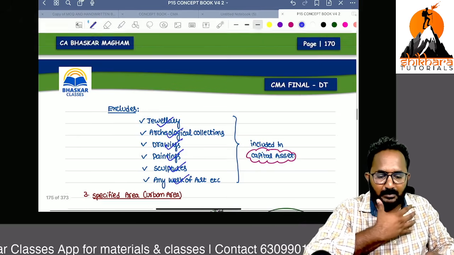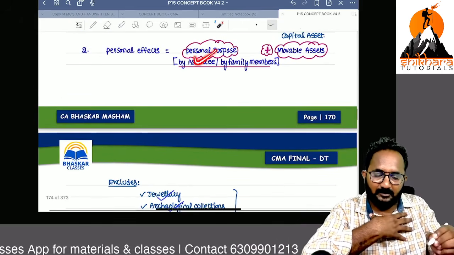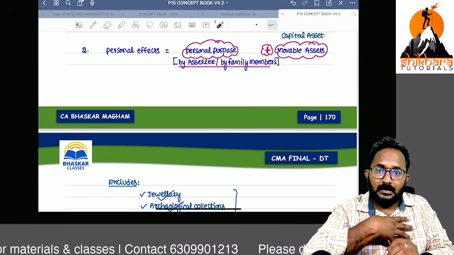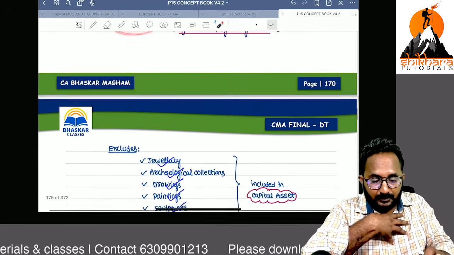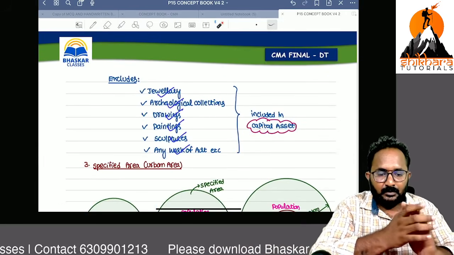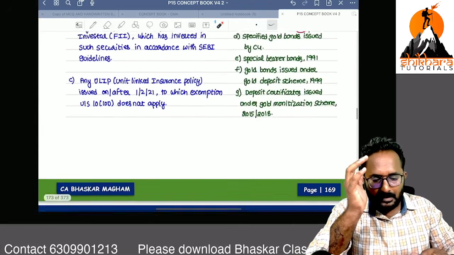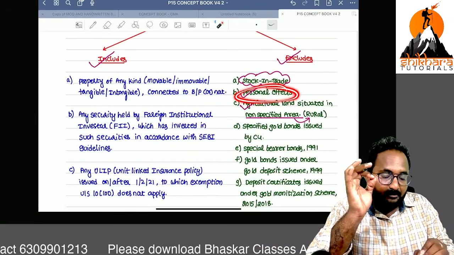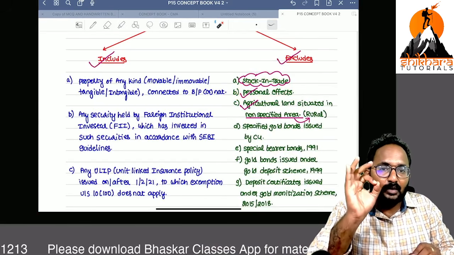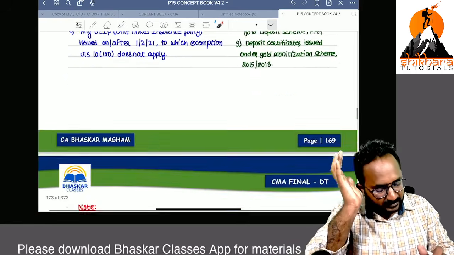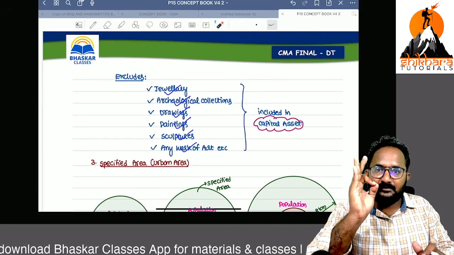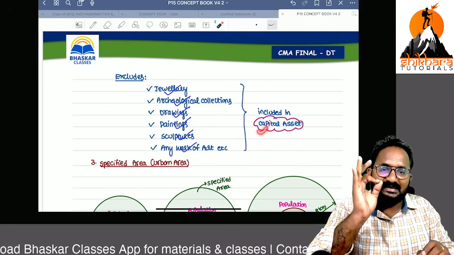Definitely these things can be used by the assessee or his family member for personal purposes, so we can call them personal effects. But now we are excluding these items from personal effects, which means they are included in the capital asset definition. Jewelry, archaeological collections, drawings, paintings, sculptures, and any work of art are treated as capital assets only.